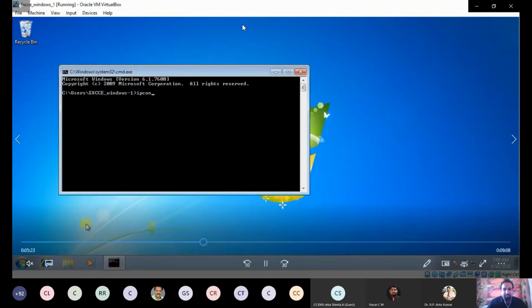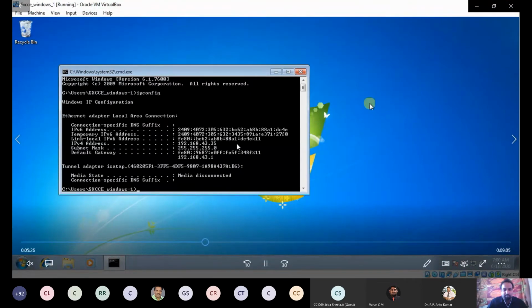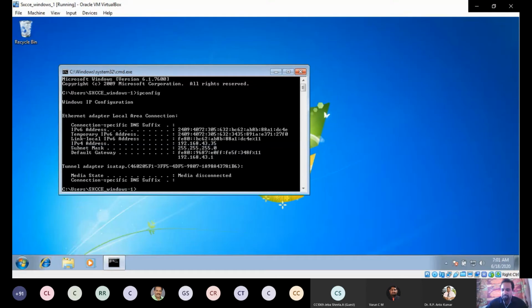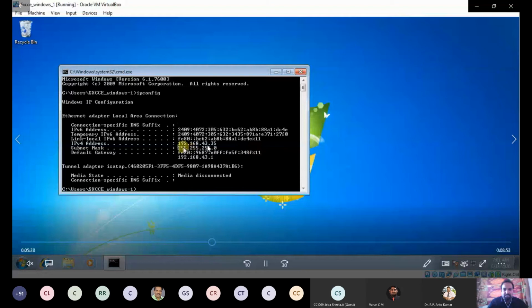IP config. You see, the IP address of the first guest OS is 192.168.43.35. Please note this. Okay, you have to note this.